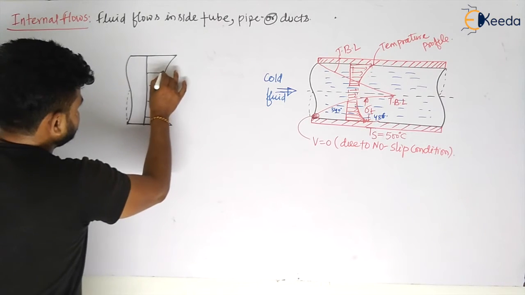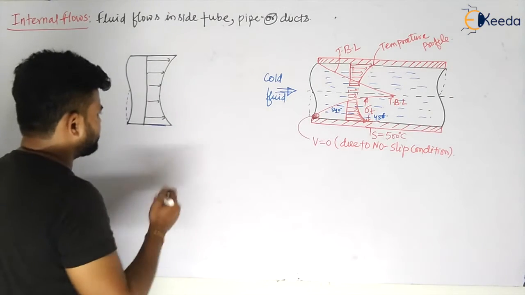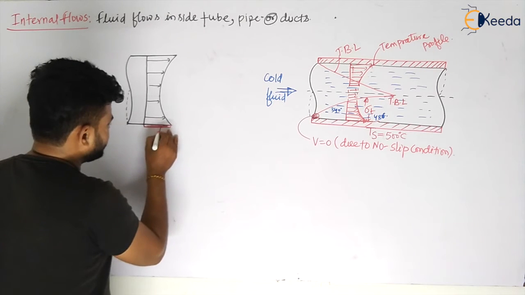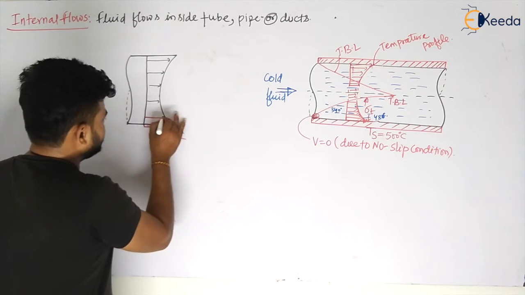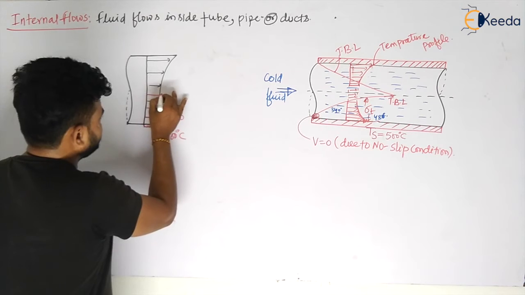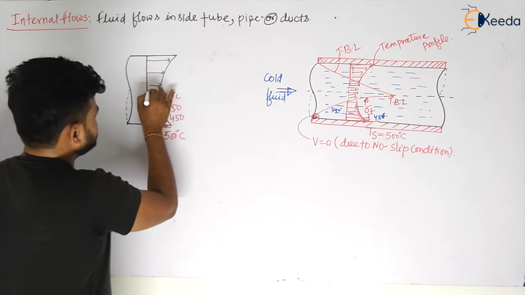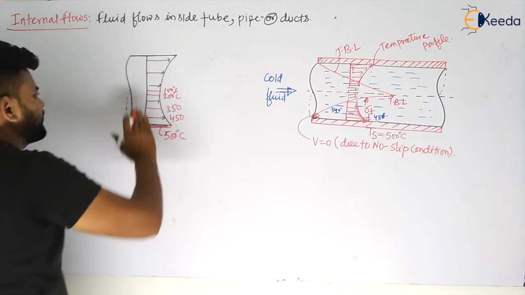Sir, we have felt the concept now. Now let us see. If, my dear students, the temperature of this particular wall is, let us say, 500 degrees Celsius, then there the temperature is, let us say, 450, then 350, then like 200 degrees Celsius, then 100 degrees Celsius, something like this. The temperature is dropping in this direction, my dear students.